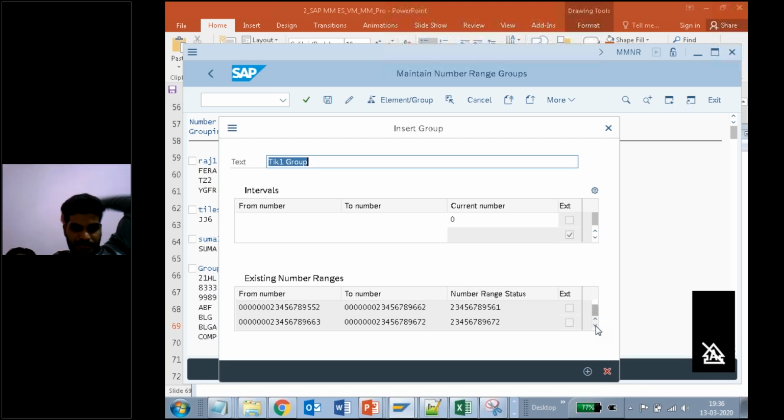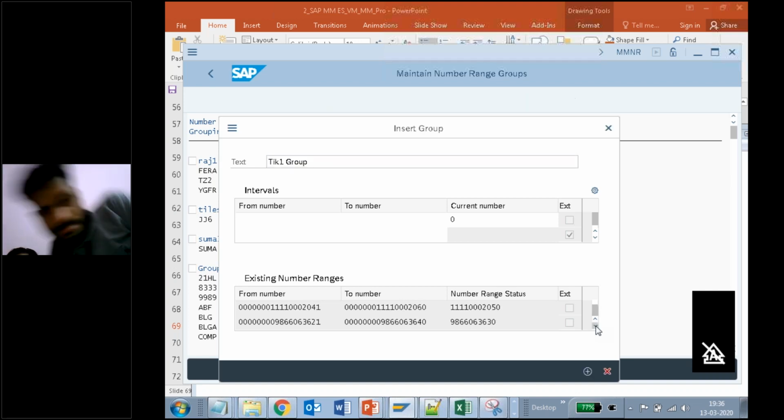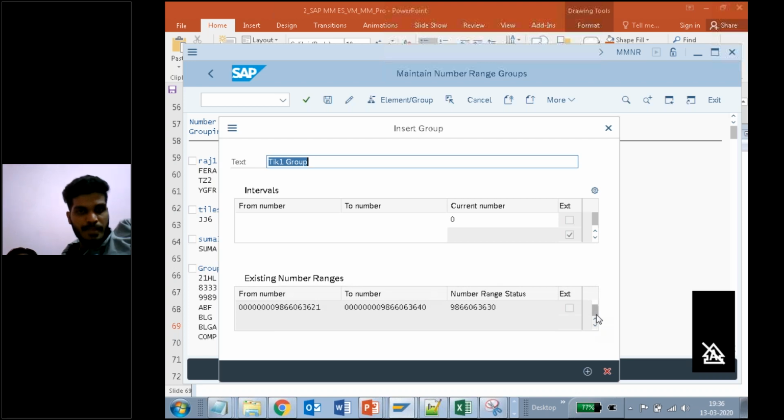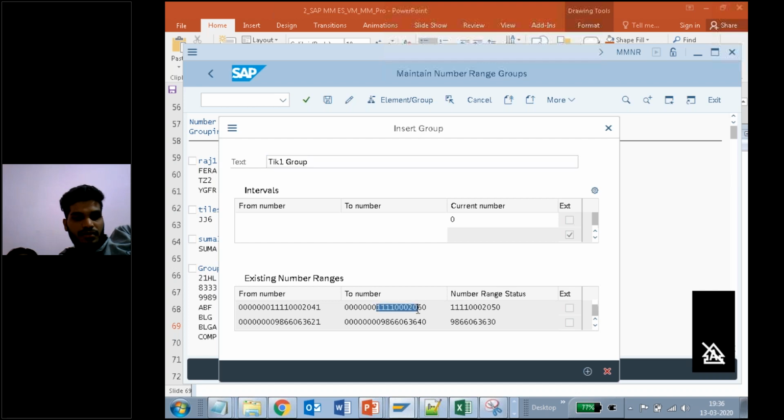If someone is booking, you cannot book that one. So you should select a number range which is not existing. It should not overlap. Here the last number is this one, even though this is also there, I am taking this as my last number. So I am copying it here.